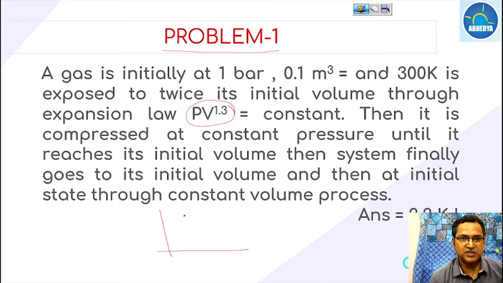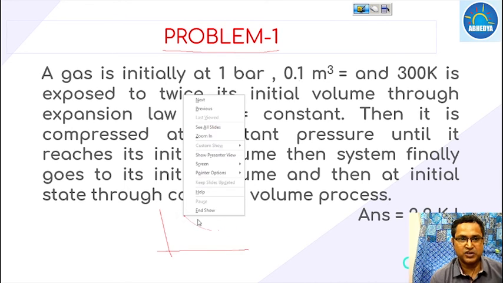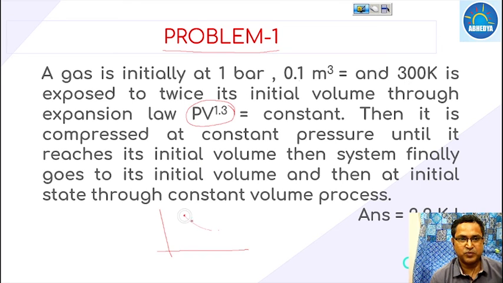Suppose this is our first point and this is our second point. It has been expanded from point 1 to point 2, and this volume V2 is twice V1. This is our V1.